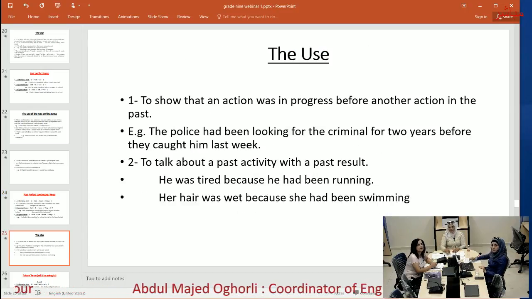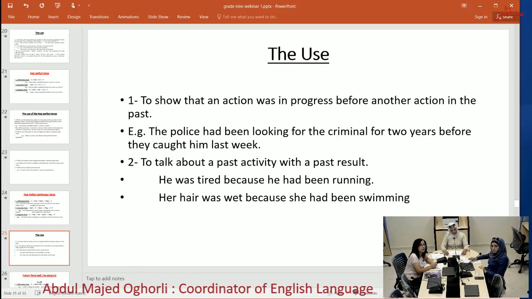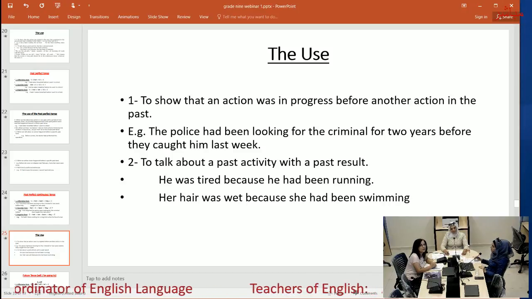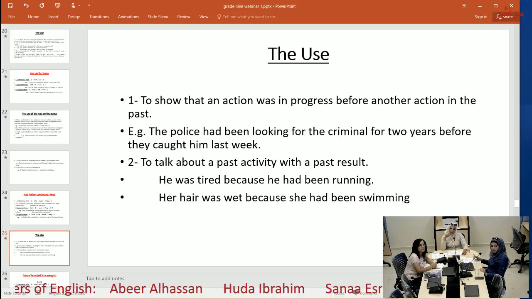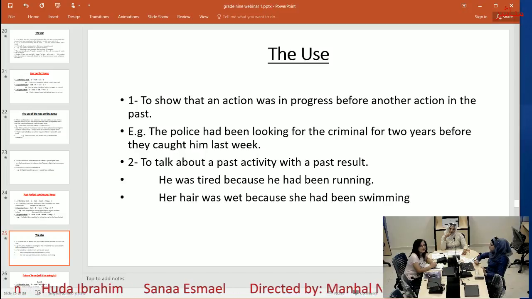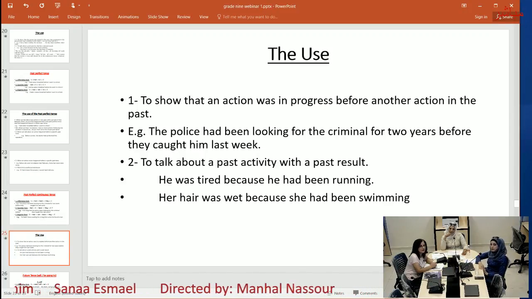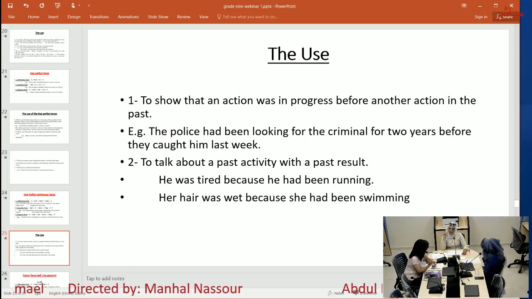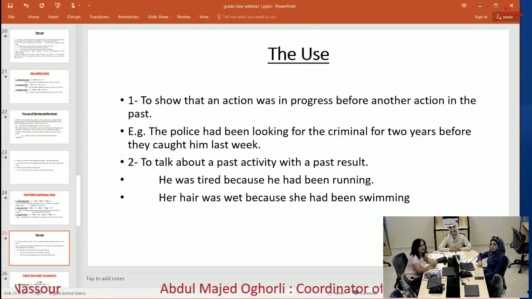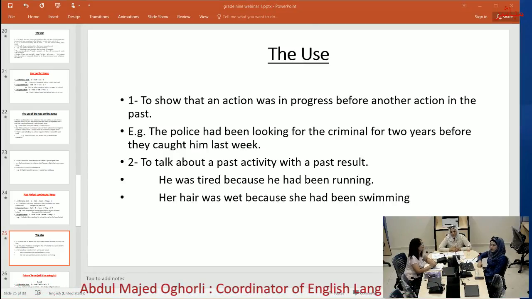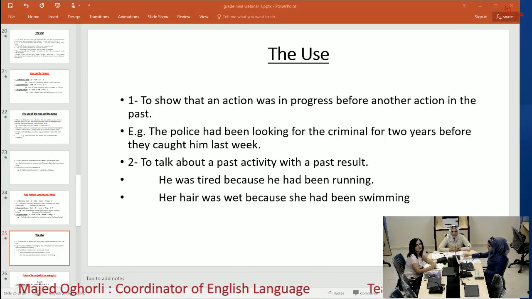The use. Number one, to show that an action was in progress before another action in the past. Example: the police had been looking for the criminal for 2 years before they caught him last week. Number two, to talk about a past activity with a past result. He was tired because he had been running. So there is a result that he was tired, and the result is in the past, because he had been running. Her hair was wet because she had been swimming. Okay. Next, please.